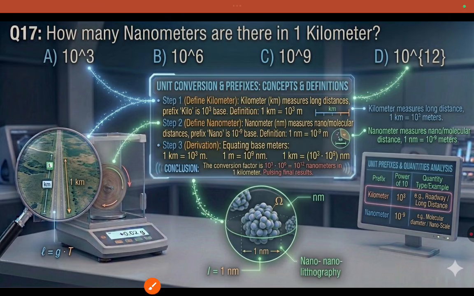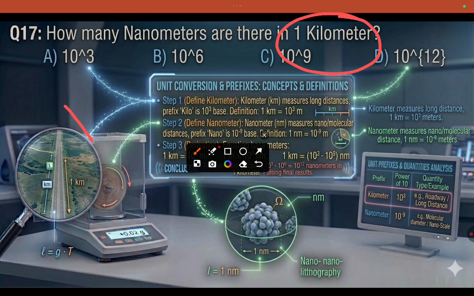Coming to the next one. How many nanometers are there in 1 kilometer? 1 kilometer means 10 to the power of 3 meters.